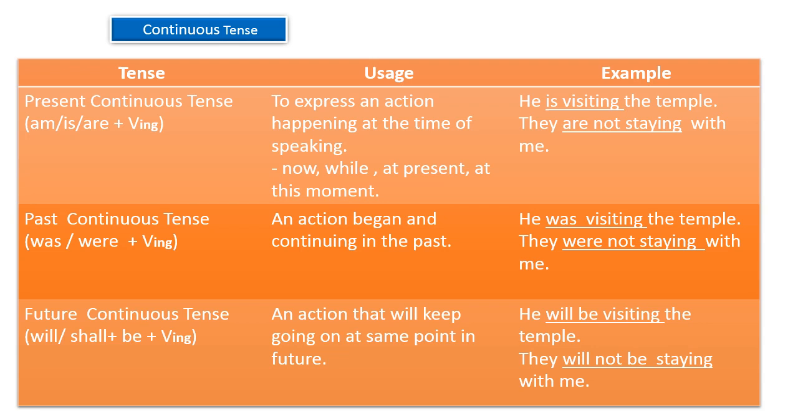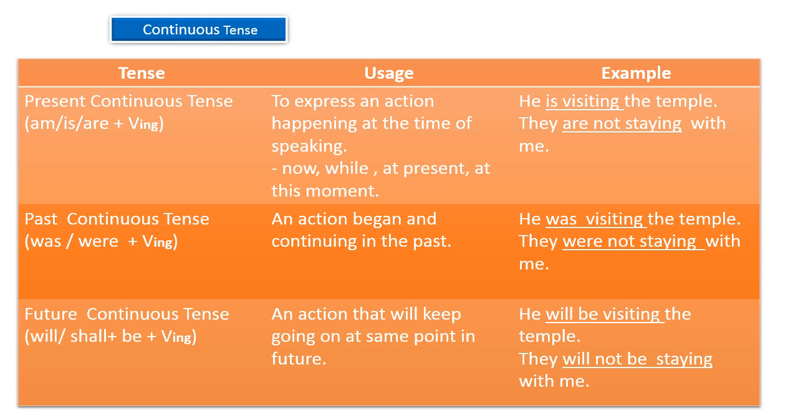Then come to the future continuous tense. The formula given here: we use helping verb will or shall plus be plus verb plus ing. Its usage is an action that will keep going on at the same point in the future. Example given here: he will be visiting the temple. Here, to indicate future tense, we have used helping verb will plus be, and to show continuation of the action in the future, we use verb plus ing.